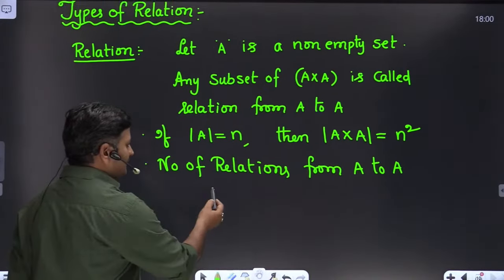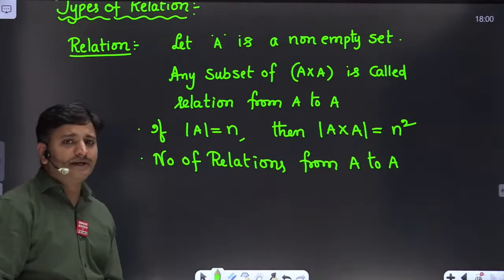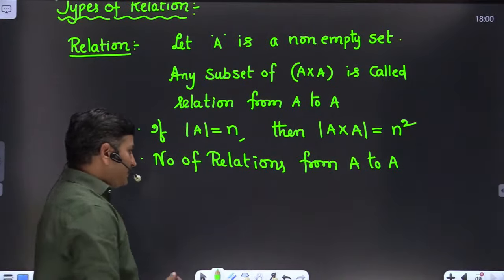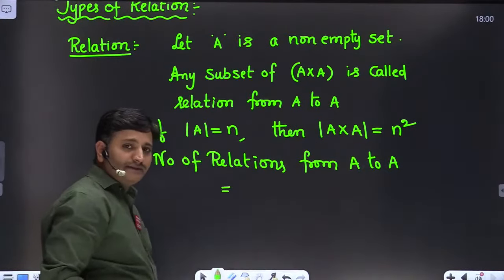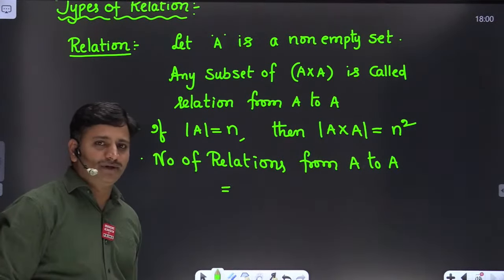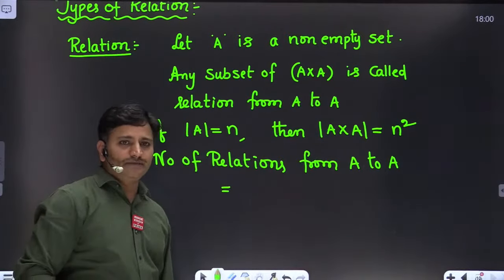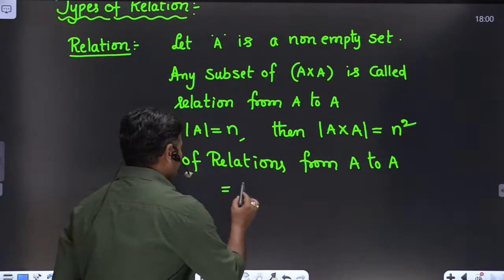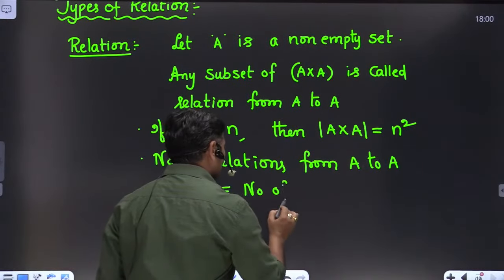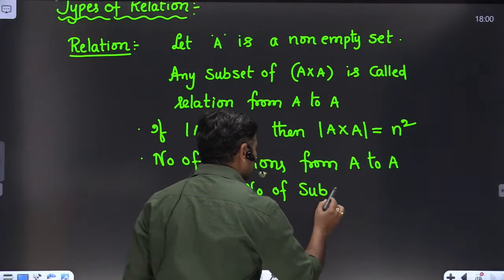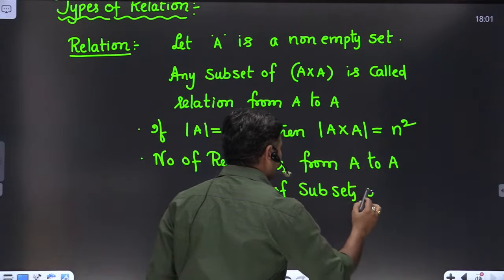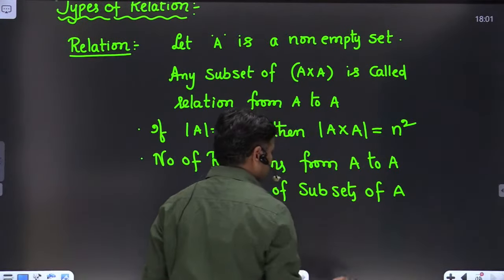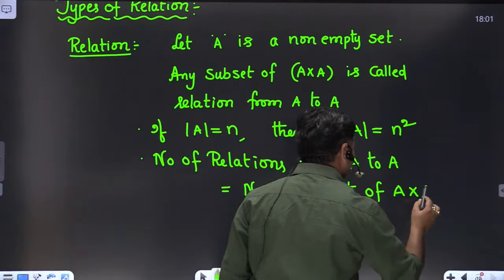How many relations are possible from A to A? I don't know how many relations are possible from A to A, but I know the definition of relation, that is, a subset of A cross A is called a relation from A to A. Therefore, the number of relations from A to A is nothing but the number of subsets of A cross A.